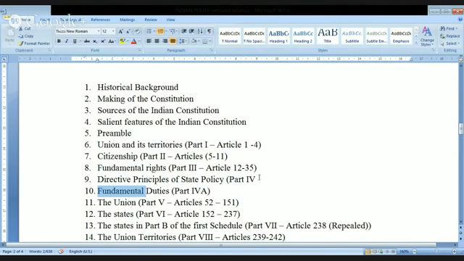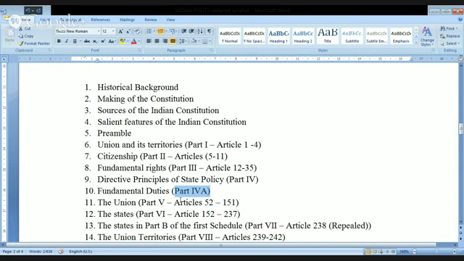If you look at this one, you can kindly observe here. I have something called part 4 here. This part 4 talks about the directive principles of state policy. When I'm coming down, again I can see something called part 4A. Kindly observe this. Wherever you come across an A like this as a suffix, that is nothing but that particular area has been added through an amendment of the Constitution.